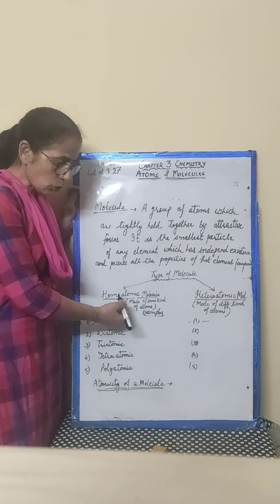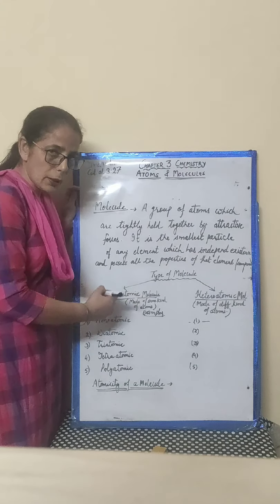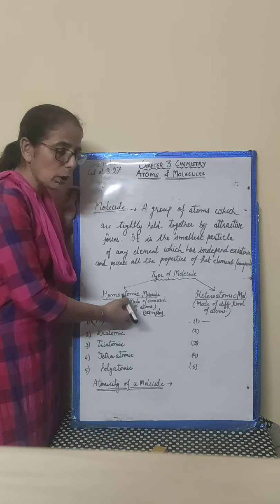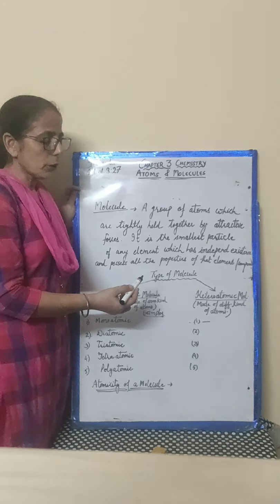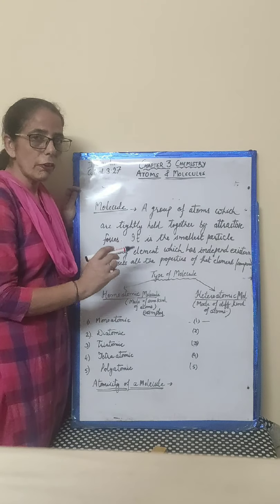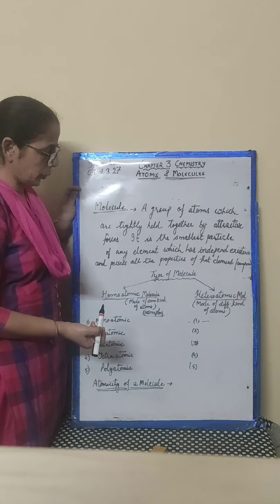As the name suggests, homo means same. If any molecule is made up of the same kind of atoms, then it is called a homoatomic molecule. But if any molecule is made up of atoms of different kinds, then it is called a heteroatomic molecule.